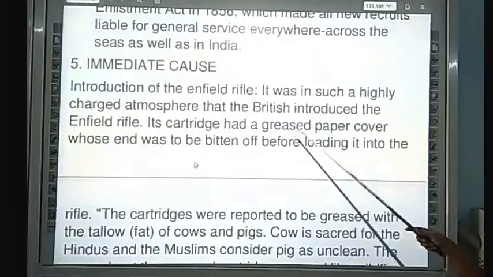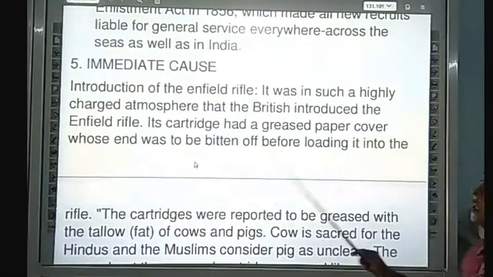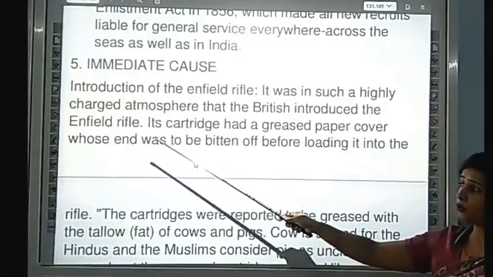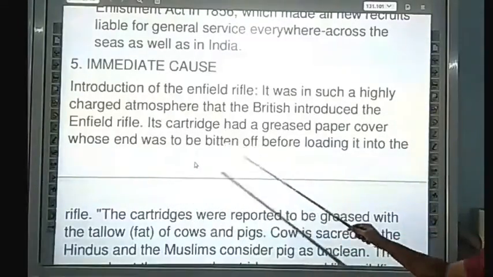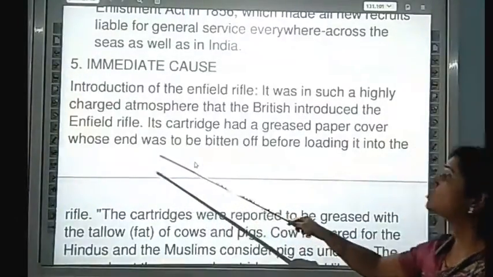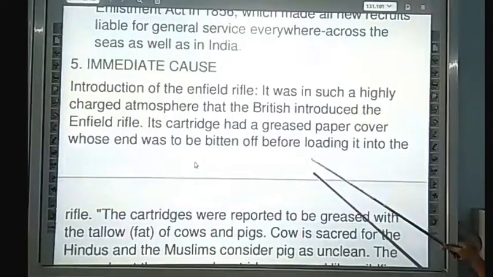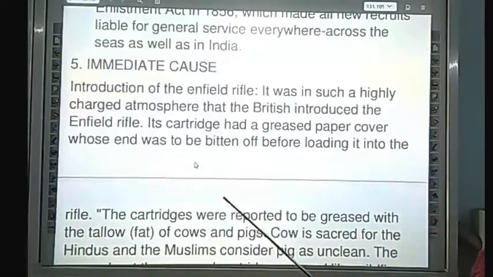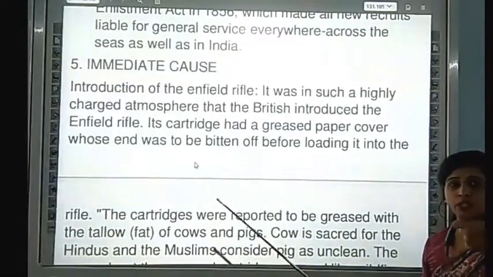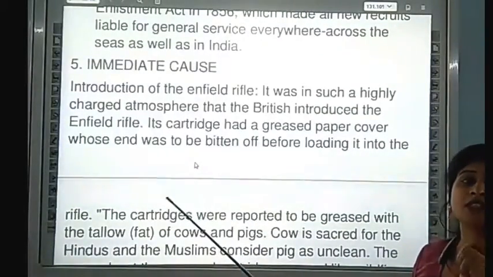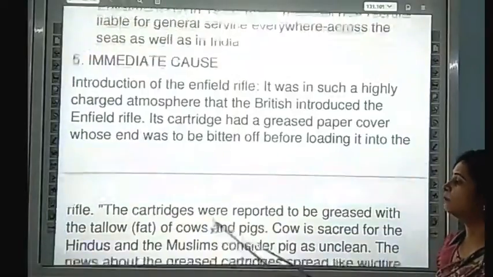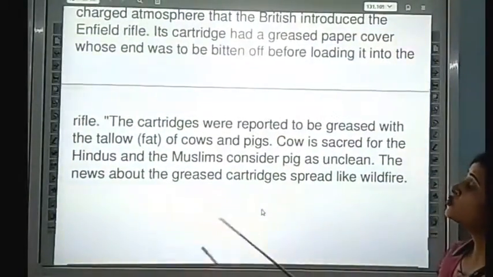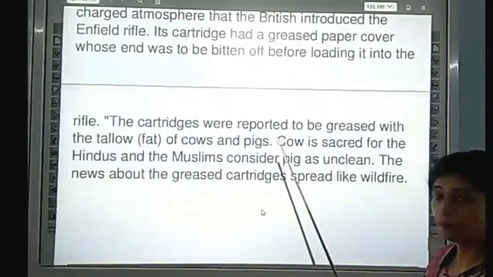The Enfield rifle used a cartridge with a greased paper cover, whose end was to be bitten off before loading it into the rifle. When they used the rifle, they had to bite this cartridge with their mouth. The cartridge was reported to be greased with the fat of cows and pigs.